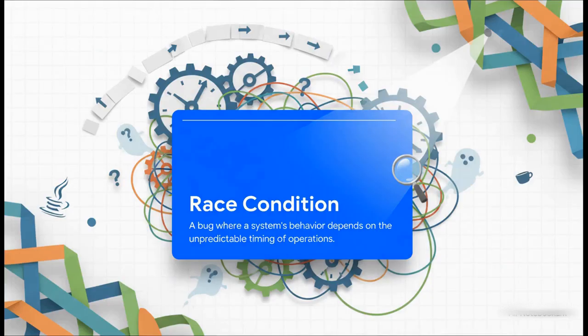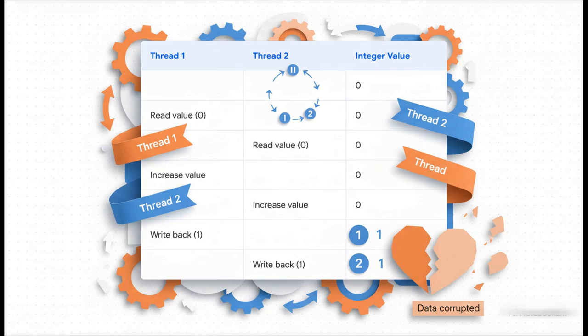This right here is called a race condition. It's a nasty kind of bug where the final result of your code totally depends on the unpredictable timing of who does what and when. It all comes down to which thread wins the race to the finish line. It's the kind of bug that can drive you crazy because it might just disappear when you try to look for it.